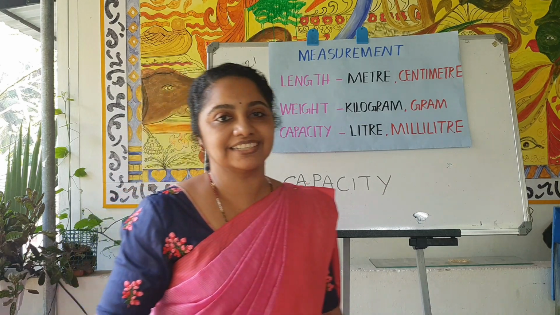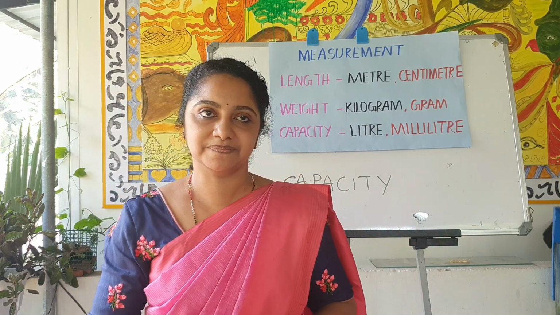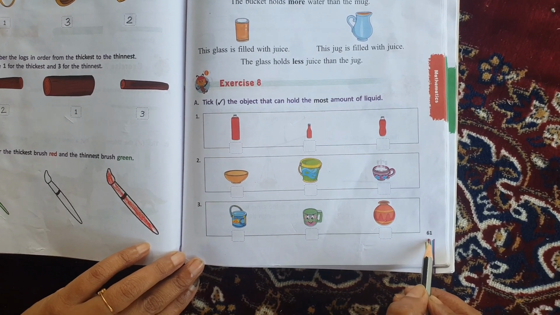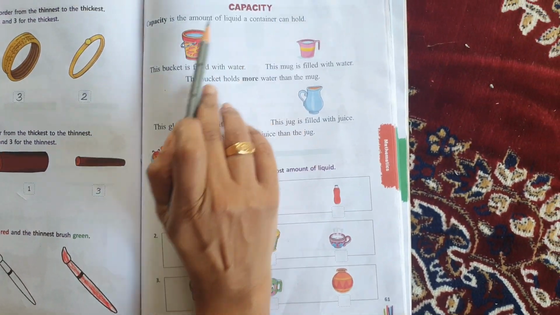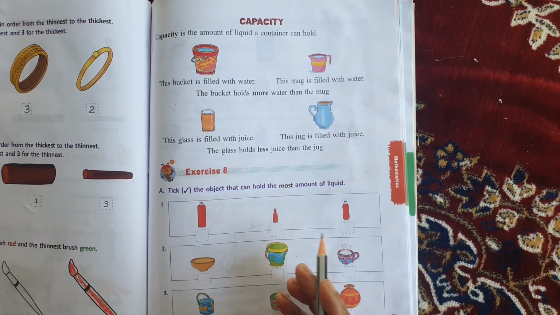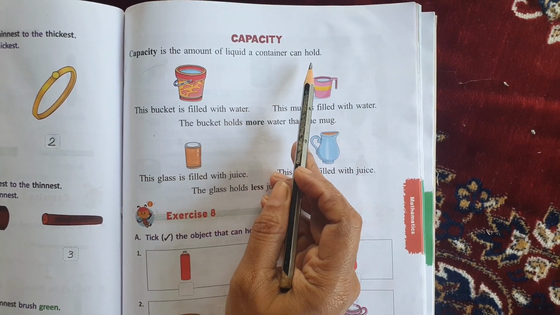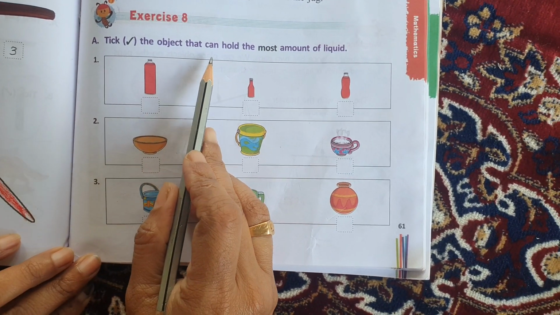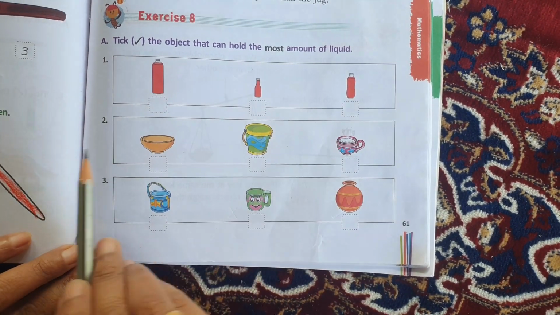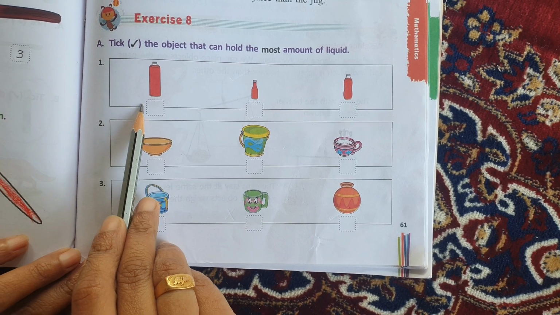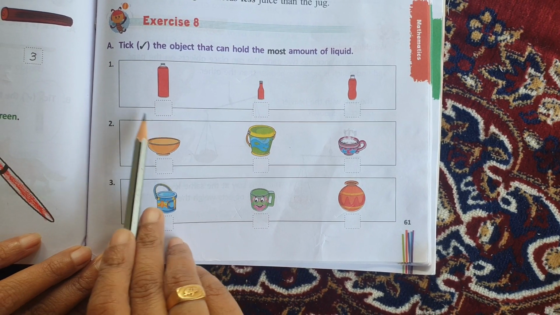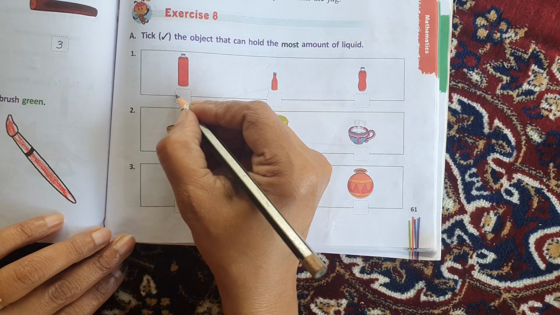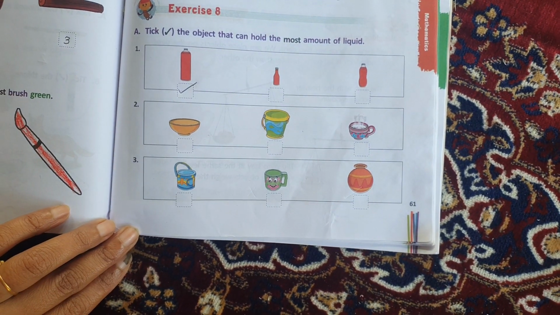Okay children, now take out your textbook. Take page number 61. Capacity. Capacity is the amount of liquid a container can hold. Tick the object that can hold the most amount of liquid. Which can hold the most amount of liquid? This big bottle can hold the most amount of liquid.